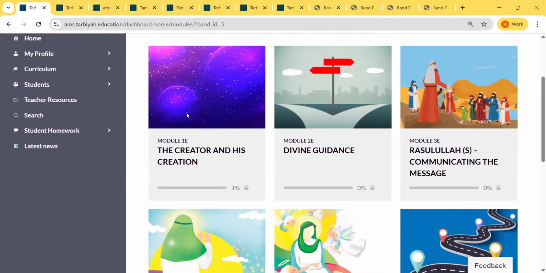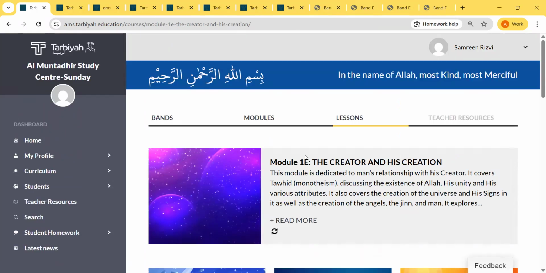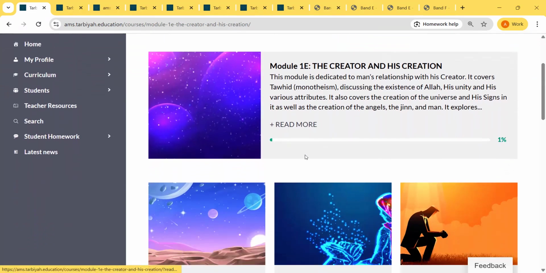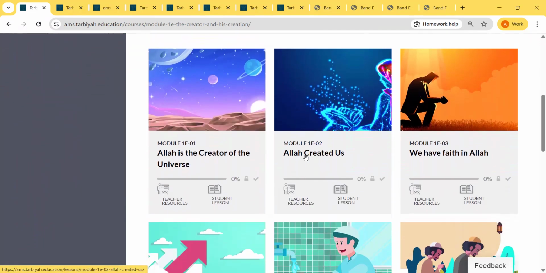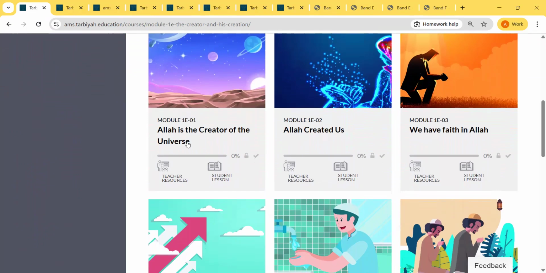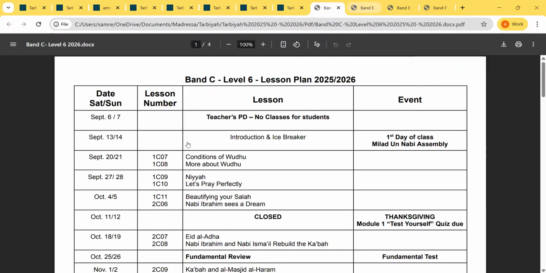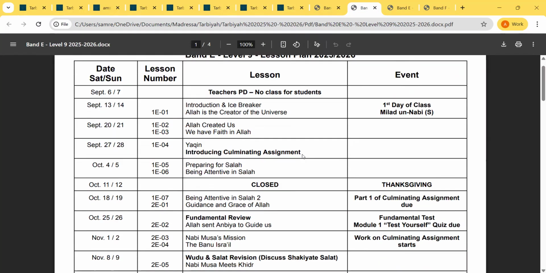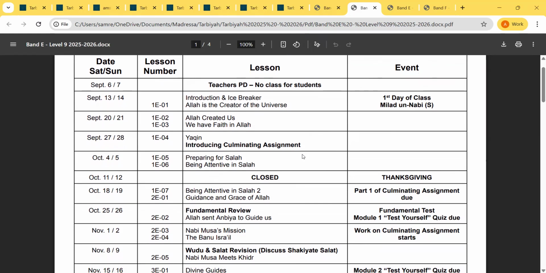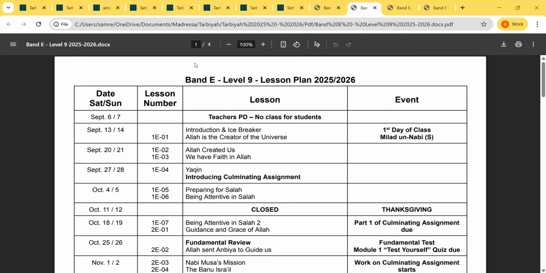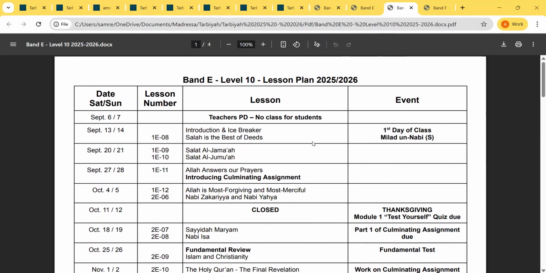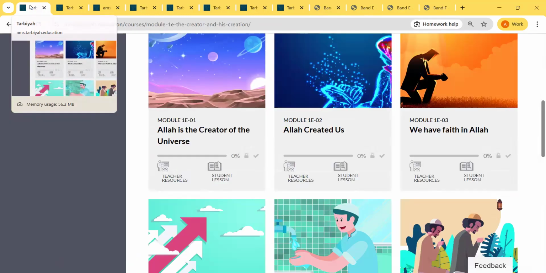For example, I will show you module 1 for band E. In your roadmaps, 1E01 to 1E07 are covered in level 9, and from 1E08 to 1E12 are covered in level 10.